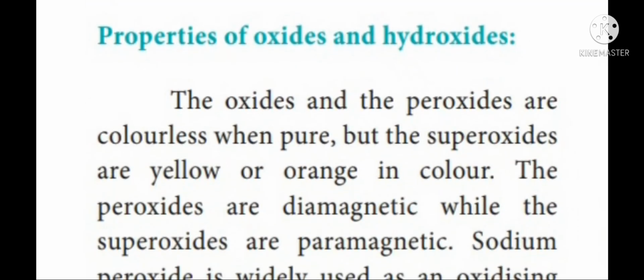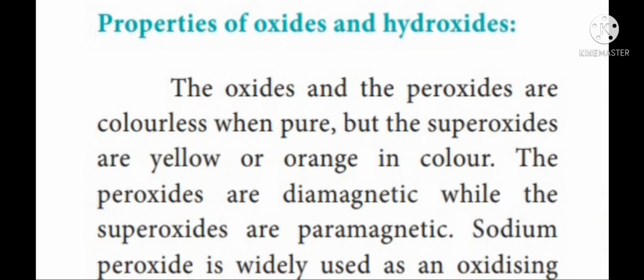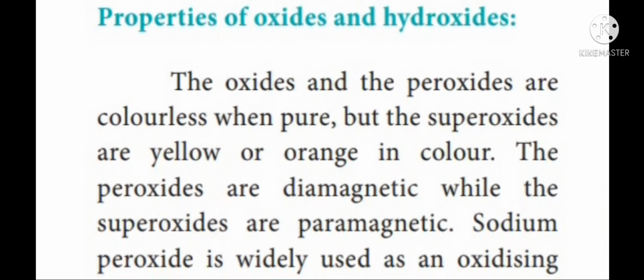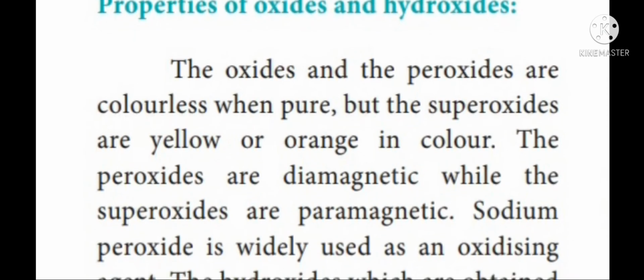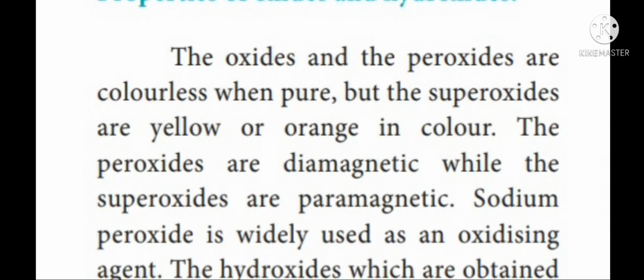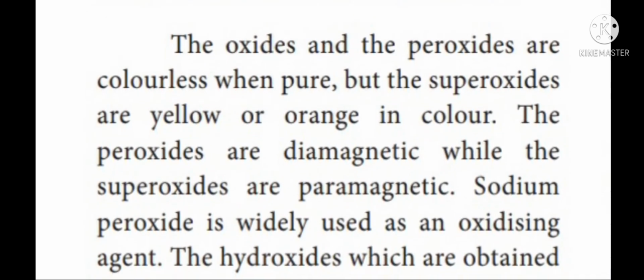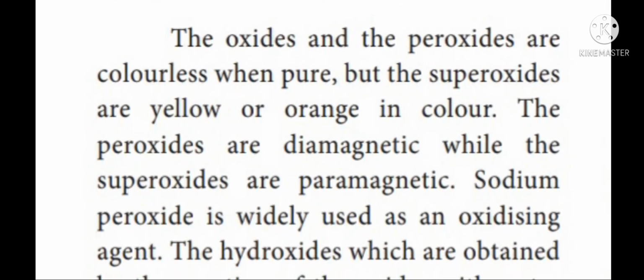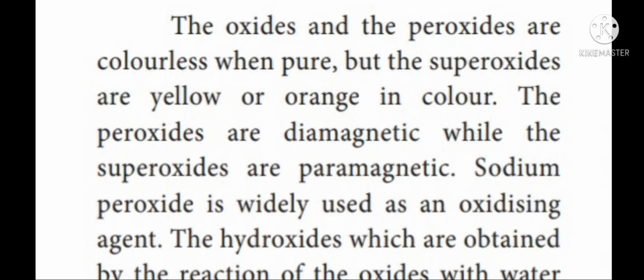Next topic, properties of oxides and hydroxides. Here, oxides and peroxides are colorless when they are pure, whereas superoxides are yellow or orange in color. Peroxides are diamagnetic, whereas superoxides are paramagnetic.